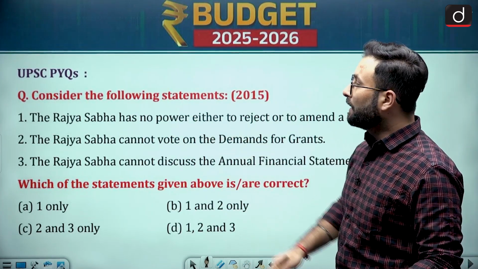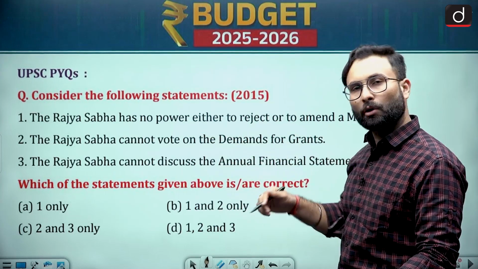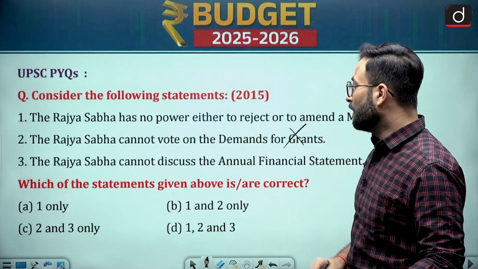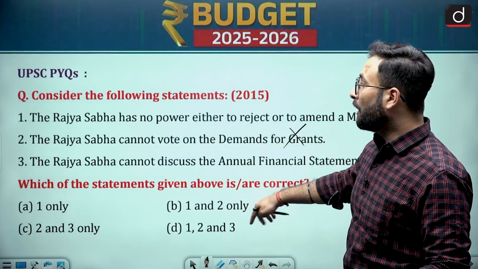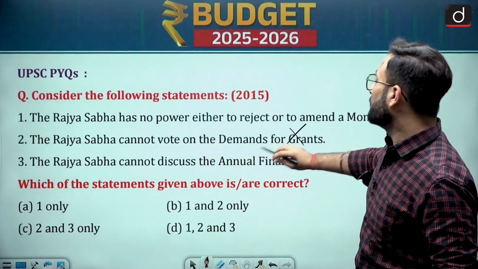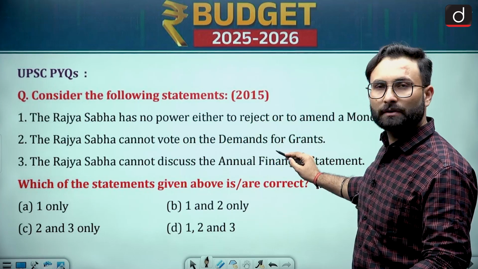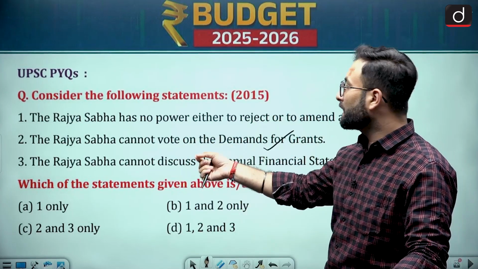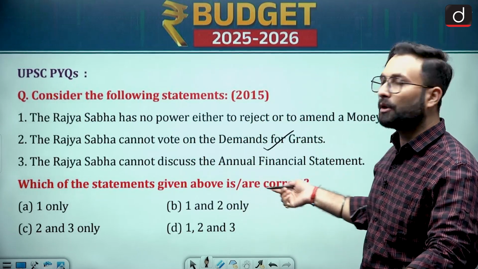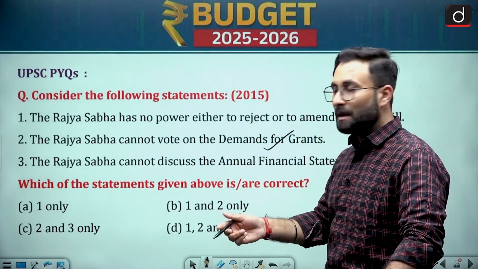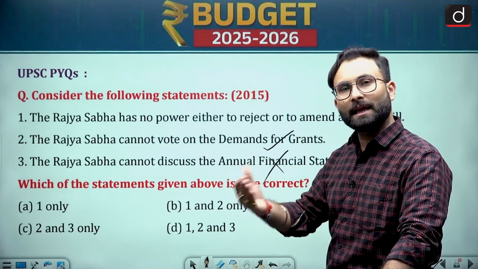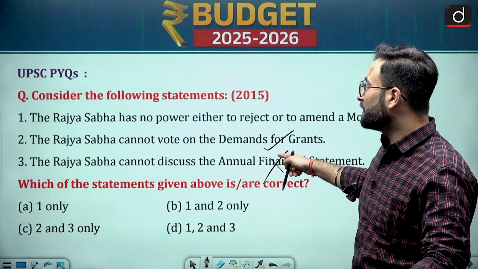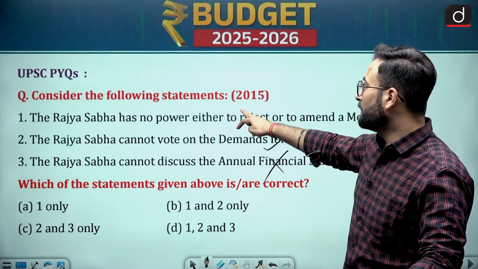Coming to the second one, Rajya Sabha cannot vote on the demands for grants. Obviously, Rajya Sabha cannot vote for it, so this statement is true because Rajya Sabha does not have that kind of power. Rajya Sabha cannot discuss the annual financial statement. Now this is wrong. Rajya Sabha can discuss, but they cannot recommend any kind of amendment. Okay, so the third one is wrong.